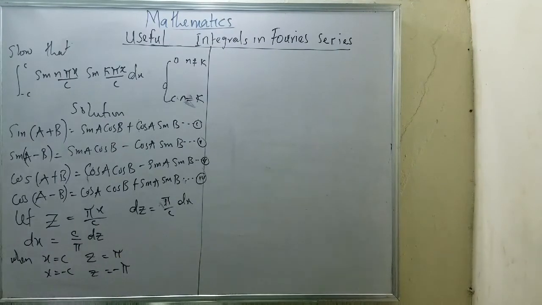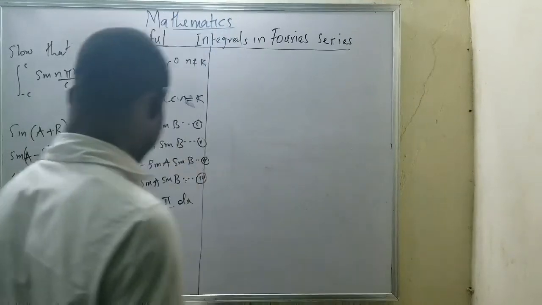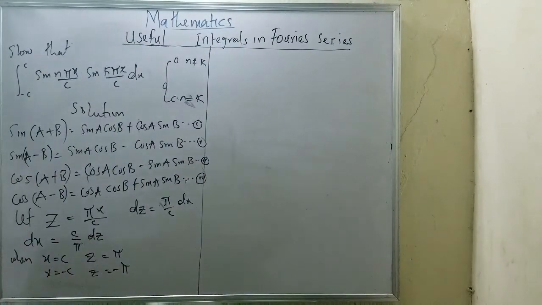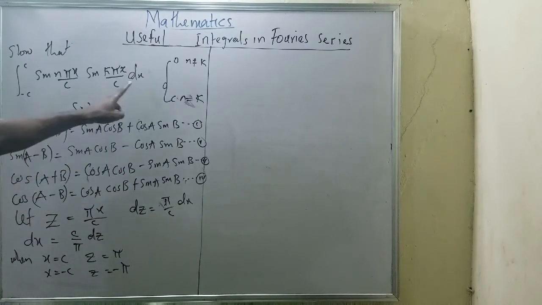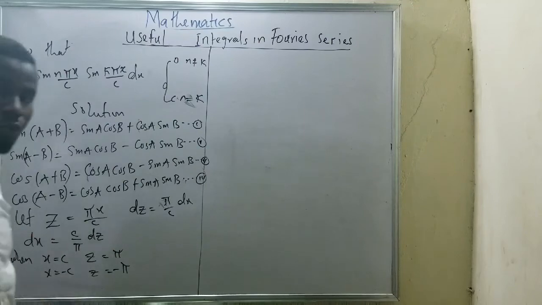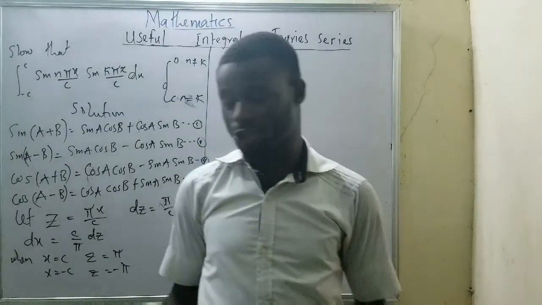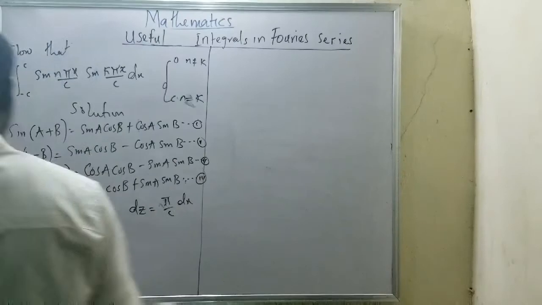Now, what am I trying to generate? My limits, because at this point I'm not moving on x anymore. I'm now moving on z, not on x. It means I must do what is called integration by substitution.